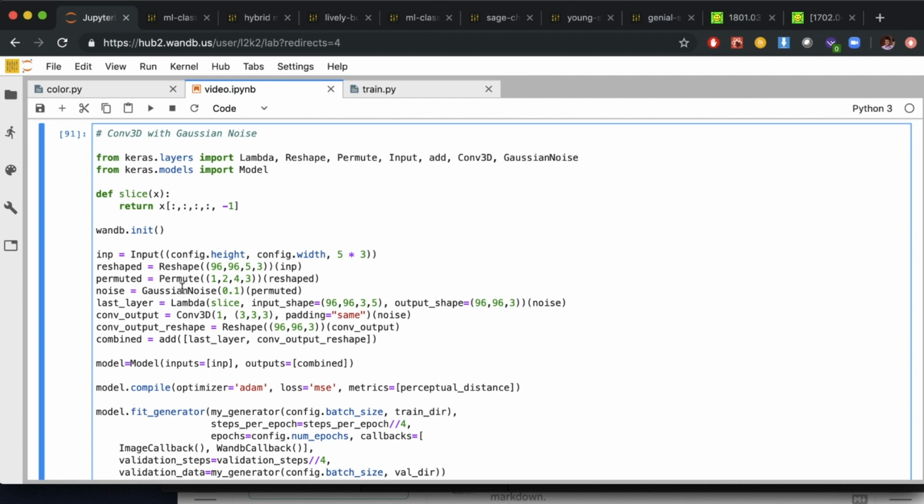And so in each batch, the noise that it adds is going to be different. And this hopefully is going to help our model learn to be more robust. This is the only line that we added. And now instead of last layer being a lambda function on permuted and convolution output being a conv3d on permuted, both of these are called on the noise layer.